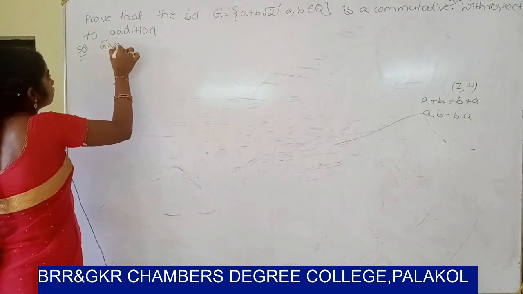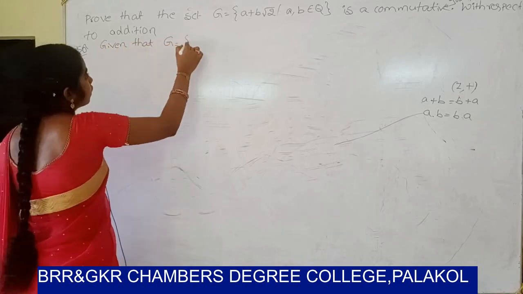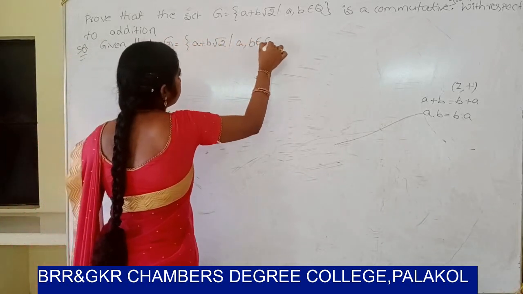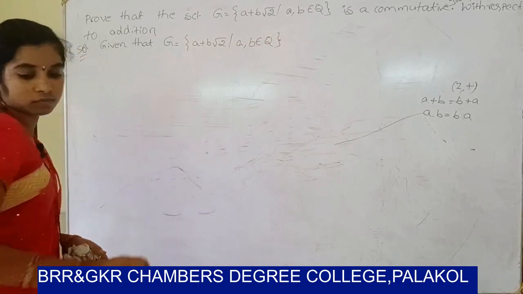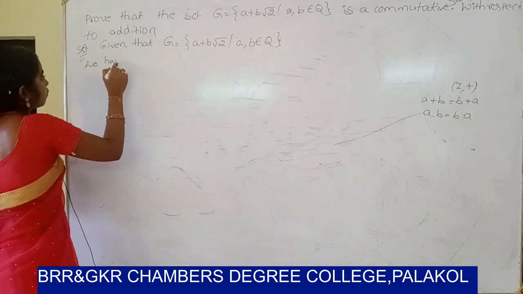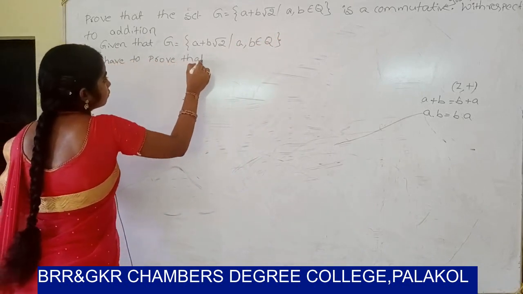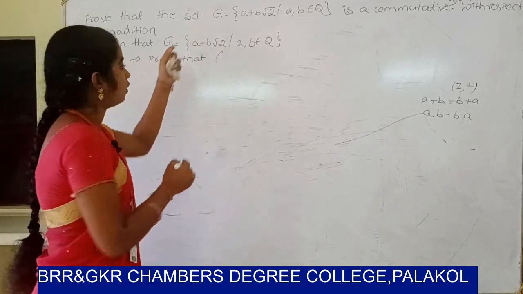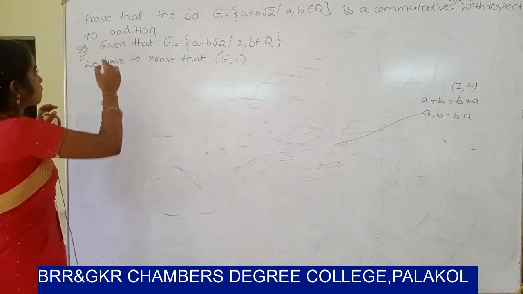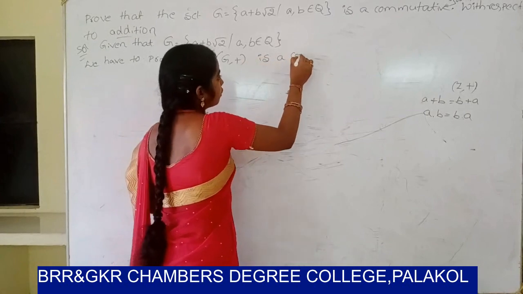Given that Z equal to a plus b root 2 such that a comma b belongs to Q. So we have to prove that the algebraic structure Z comma plus, with respect to addition, Z comma plus is a commutative group.